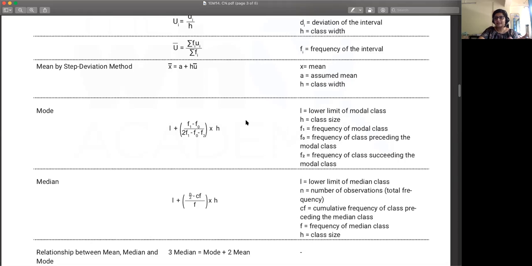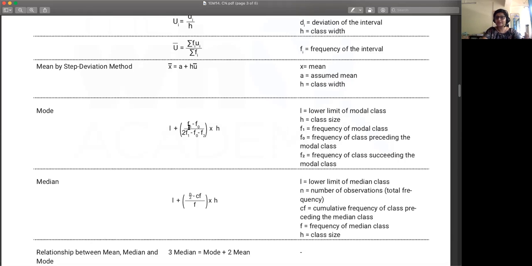That's it. Hayat is asking, what is modal class? What do you think is the modal class? We're talking about mode, so we're looking at modal class. Yes, Manasvi? The one that has the highest frequency. Exactly. So once you get the modal class, figure out the value.